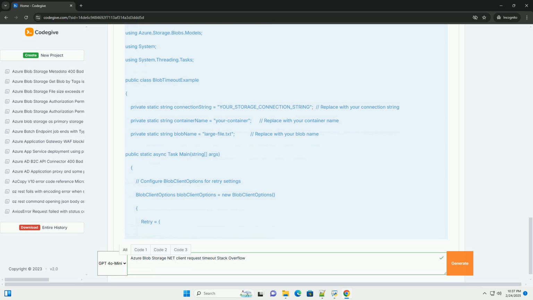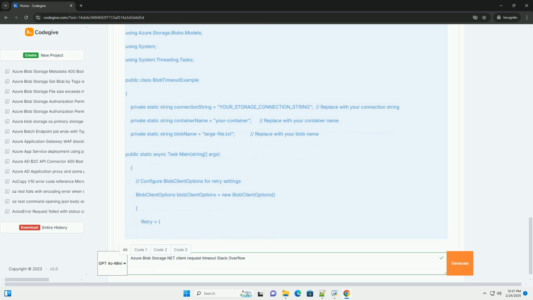Profile your code. Use a .NET profiler, for example Visual Studio Profiler, dotTrace, to identify any performance bottlenecks in your code that might be contributing to the timeouts. Look for long-running synchronous operations, excessive memory allocation, or inefficient algorithms.